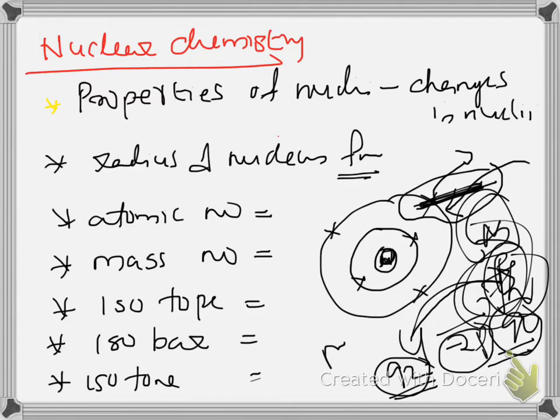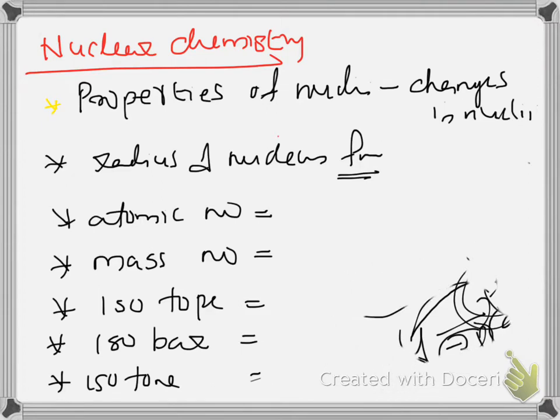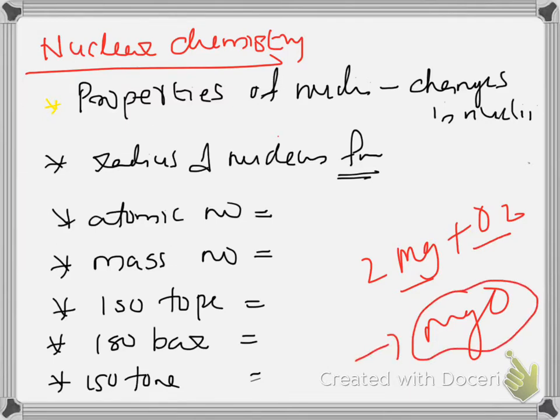But when magnesium reacts with oxygen, what will be the product? Magnesium when burned in oxygen, you will get MgO. Here we have magnesium, here we have oxygen. On the product side also we have magnesium and oxygen, but they are in a combined state. That's the only difference. But in a nuclear reaction, the reactant atoms will not be on the product side.